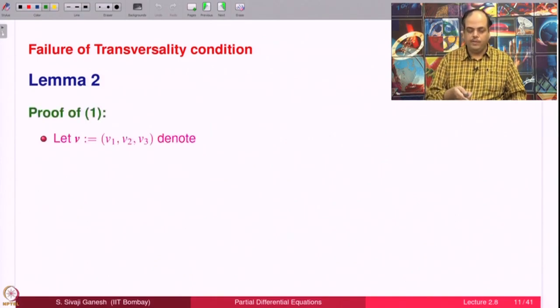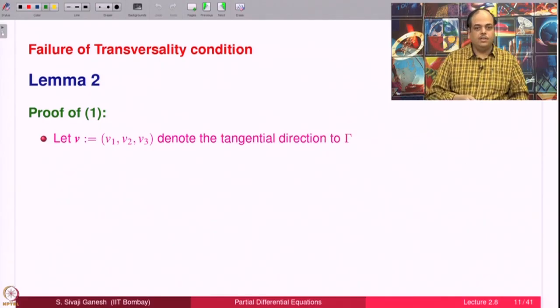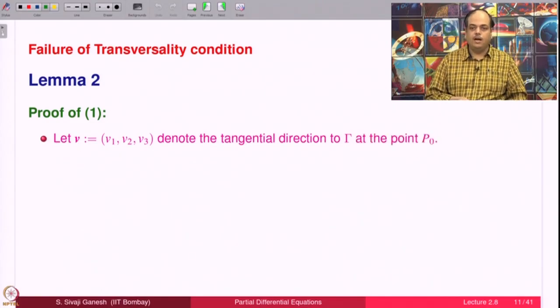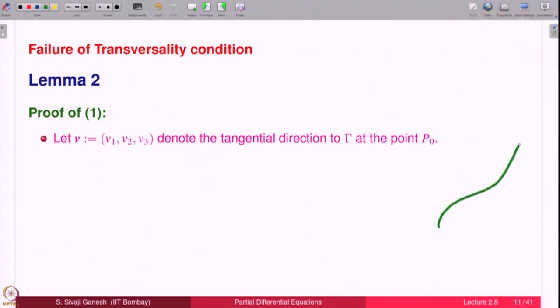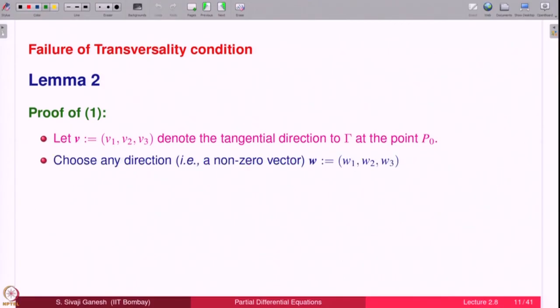So, how do we show infinitely many solutions exist? What we do is this: let V = (V1, V2, V3) denote the tangential direction to gamma at the point P0. So, imagine this is your gamma, this point is P0, and this is the tangential direction.